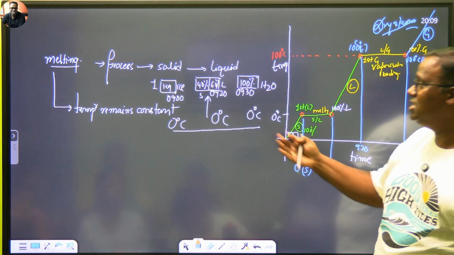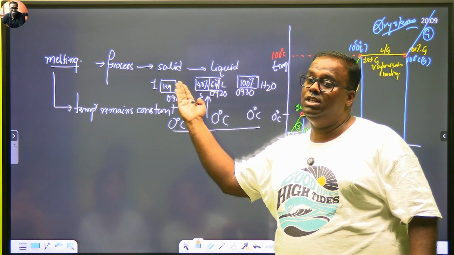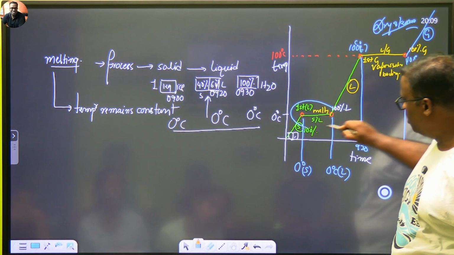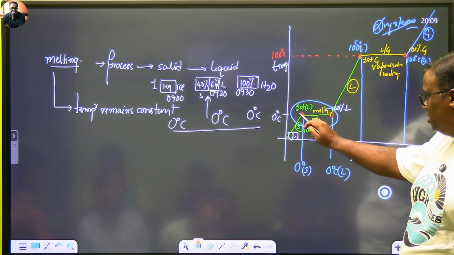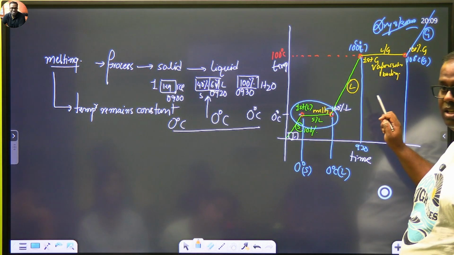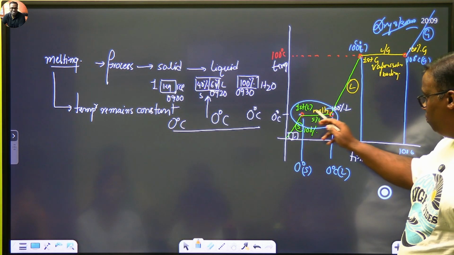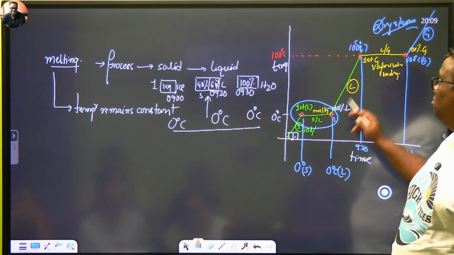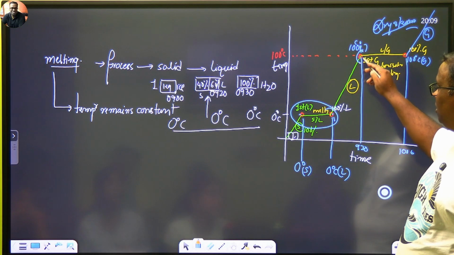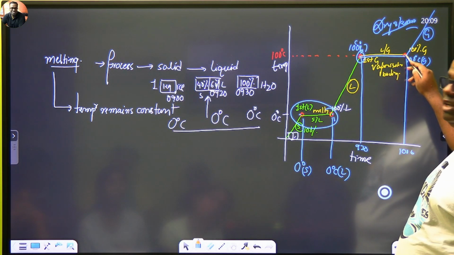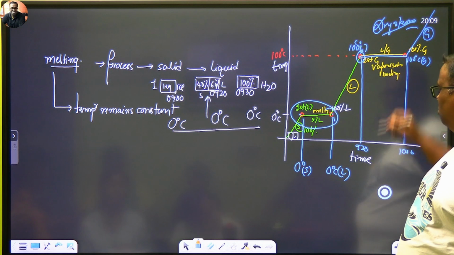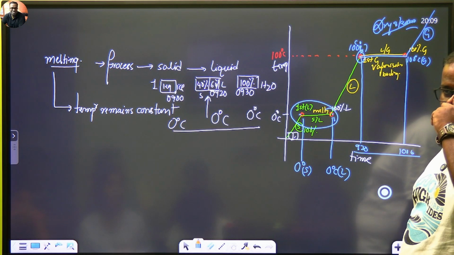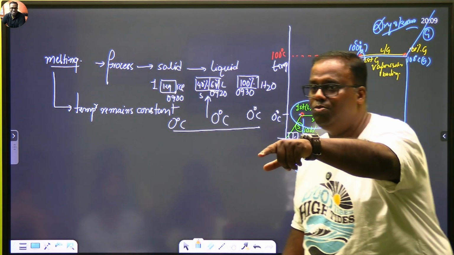What is melting? Melting is the process at which a sample of solid converts itself fully. So melting कौन सा है? ये पूरा process melting है. Melting is not this. This entire thing where you convert yourself fully to liquid. What is boiling? Boiling is a process at which a sample of liquid converts itself fully to gas. So boiling took place from 9:30 to 10 o'clock. Aadha ghanta this process was. And during this process, the temperature will be 100 degree.